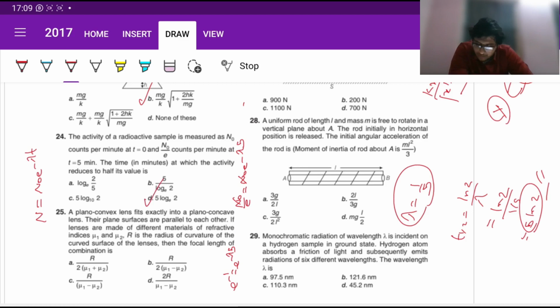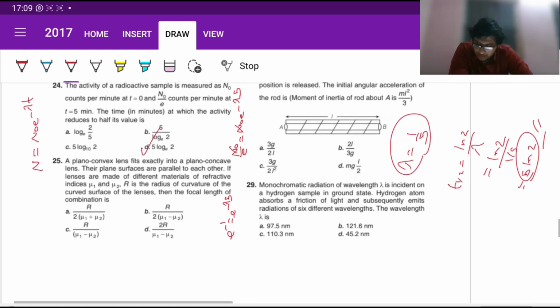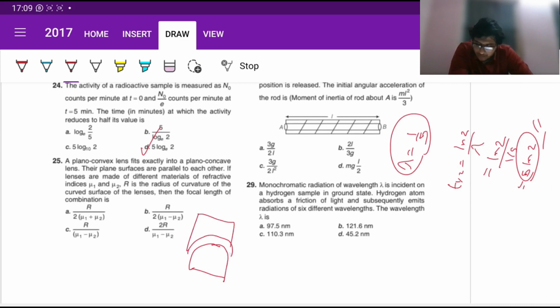Fine. Great. Now a planar convex lens fits exactly into a planar concave lens. So it's somewhat like this, but it fits exactly, like there's nothing in between. So it's kind of like this. Okay, their surfaces are parallel to each other. If lenses are made of different materials of refractive indices mu1 and mu2, and R is the radius of curvature, then the focal length of the combination is found by direct lens maker's formula.